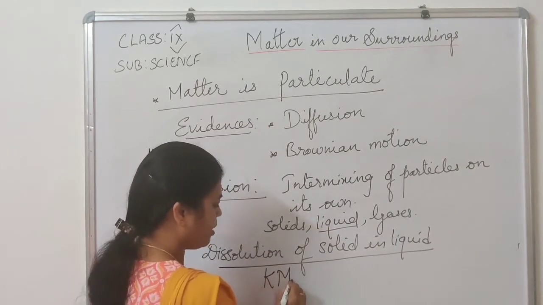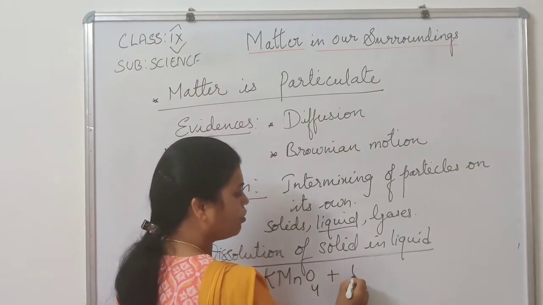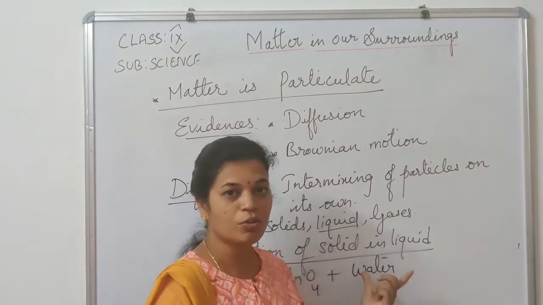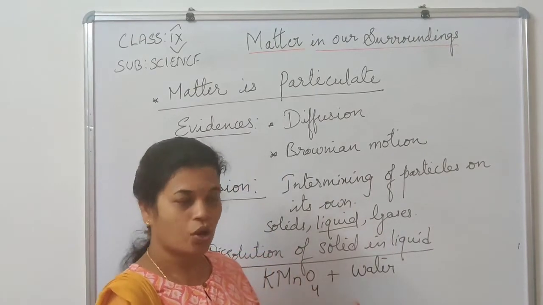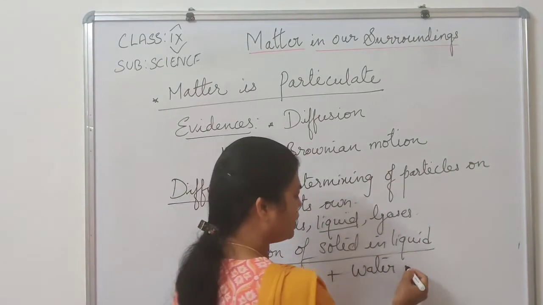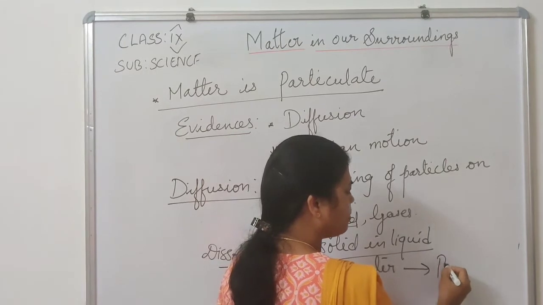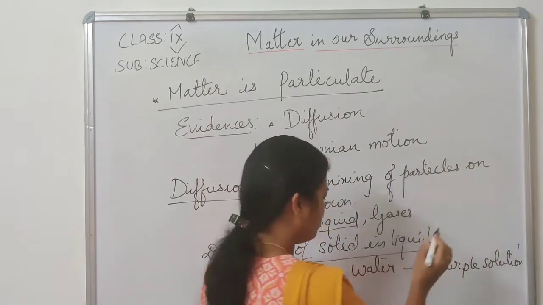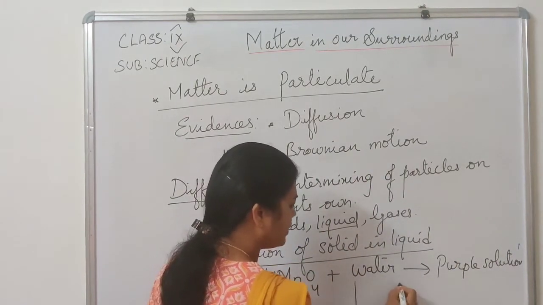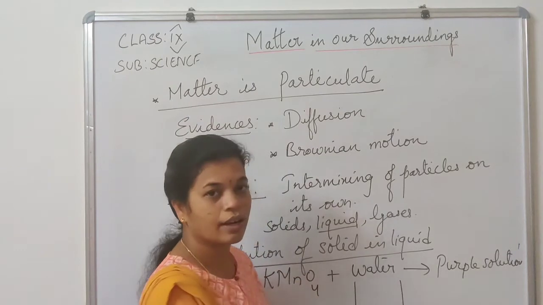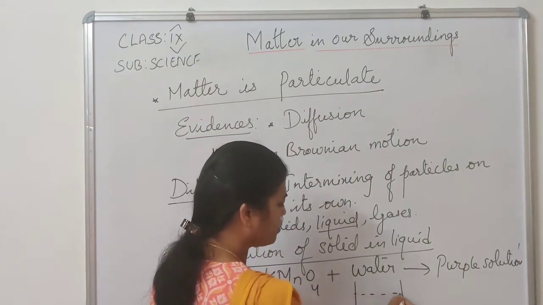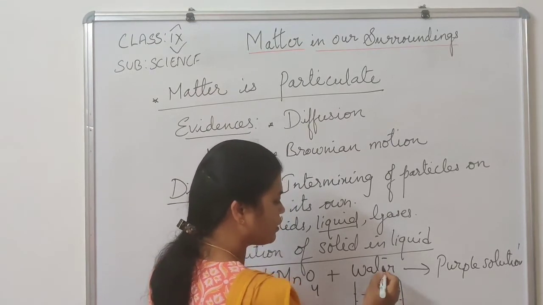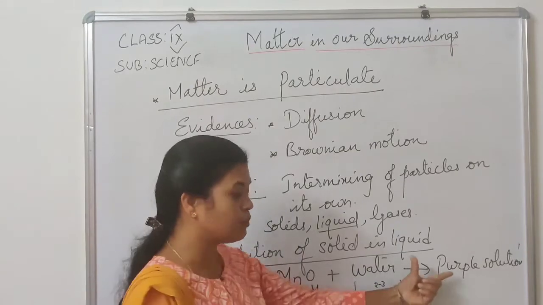Potassium permanganate, KMnO4. You dissolve it in water. It is a soluble salt. As most of the salts are soluble in water, water is called a universal solvent. So this potassium permanganate, when it dissolves in water, becomes a dark purple solution. Like for example, if you conduct a small activity, take a beaker or a transparent jar, take around 100 ml or 50 ml of water into this, add 2 to 3 crystals of potassium permanganate, which gives a bright purple color.